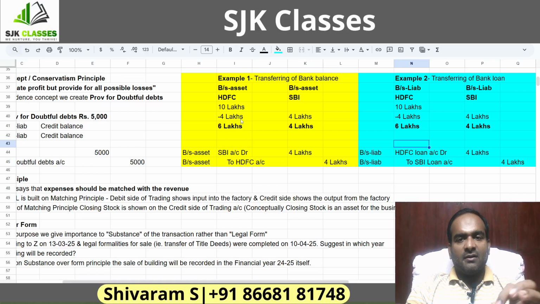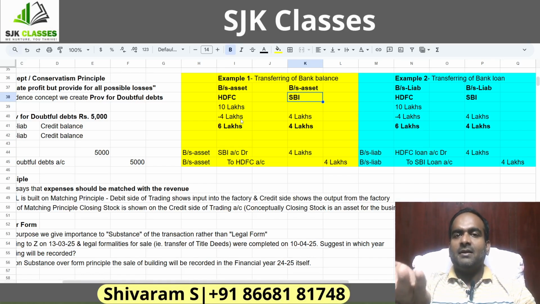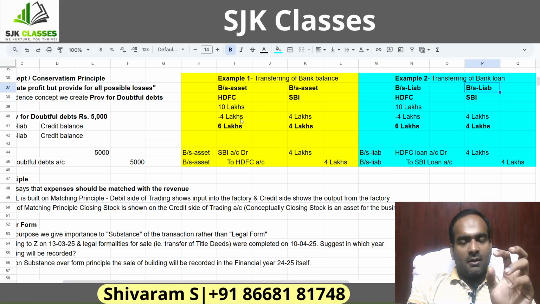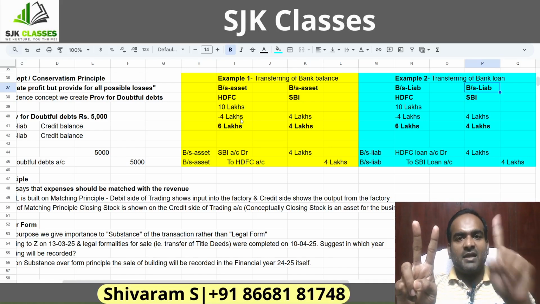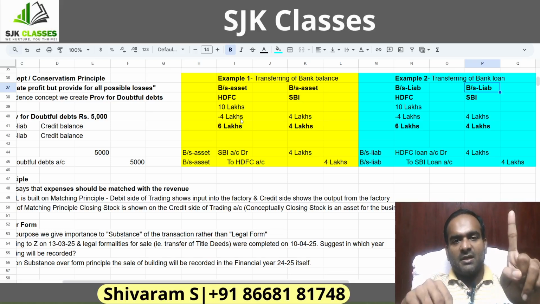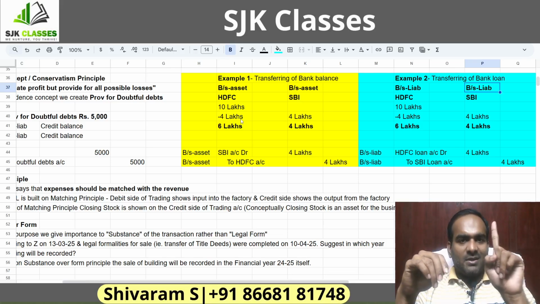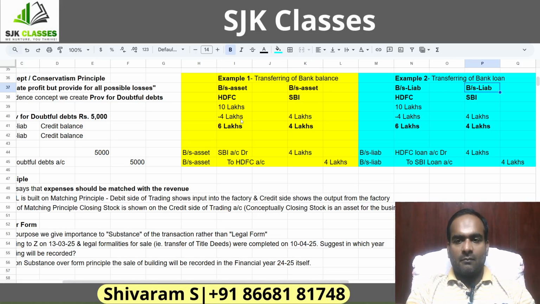Now, what is the takeaway here? Look at this SBI, the secondary account. From where did SBI get the money? SBI got the money from HDFC. So if HDFC is an asset, SBI will also be an asset. In the second example, if HDFC is a liability, SBI will also be a liability. So the takeaway is, in case of fund transfer, the secondary account will always take the nature of the primary account. If the primary account is an asset, the secondary account will be an asset. If the primary account is a liability, the secondary account will be a liability.